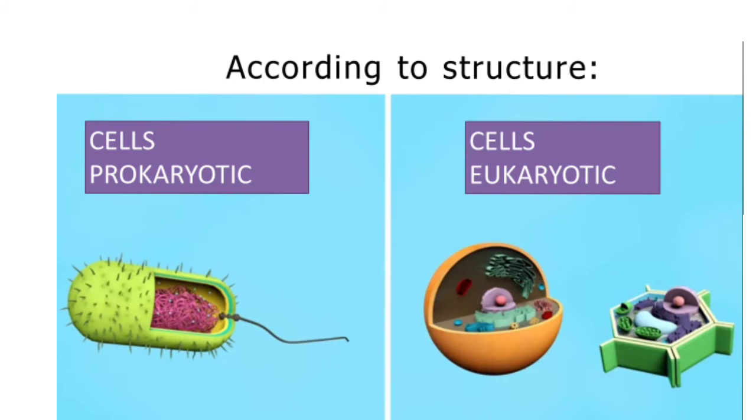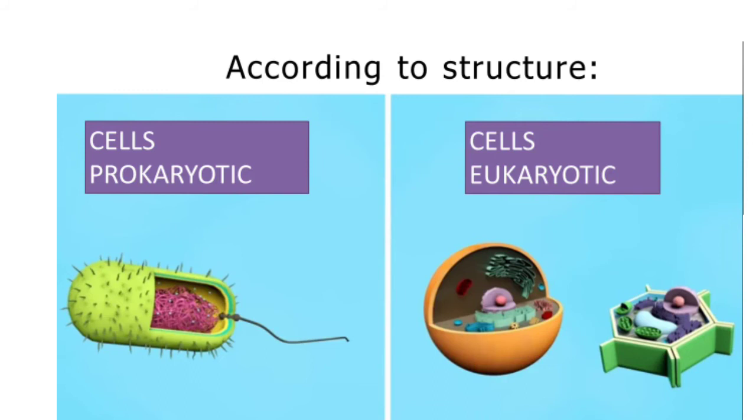Prokaryotic cells are the smallest. They were the first life forms on Earth, and these organisms are much simpler than eukaryotes. All living things made up of prokaryotic cells are unicellular.